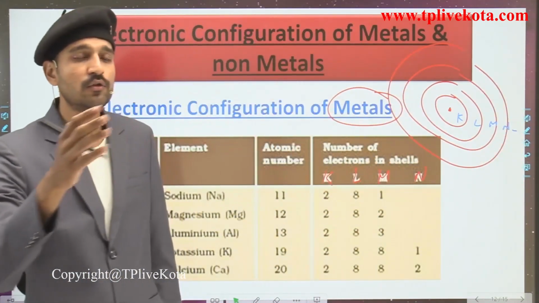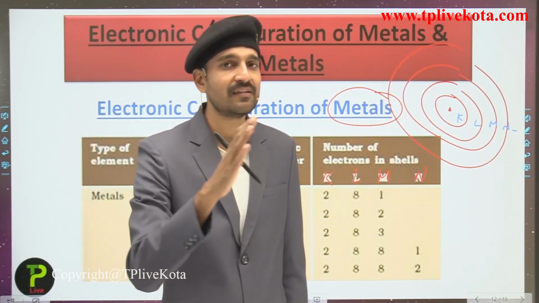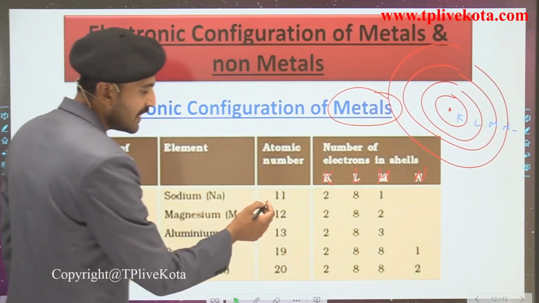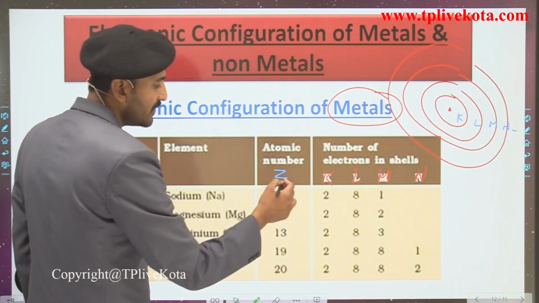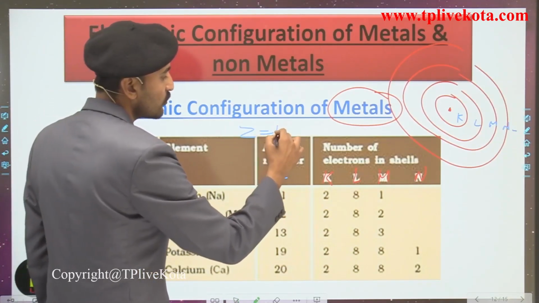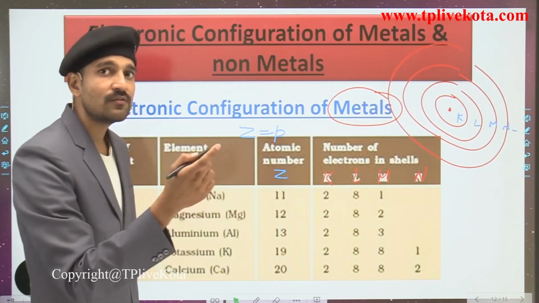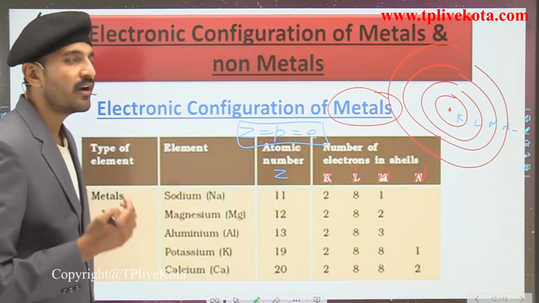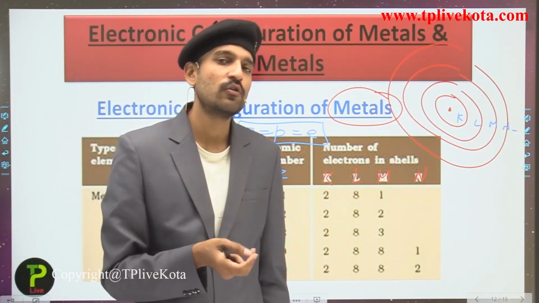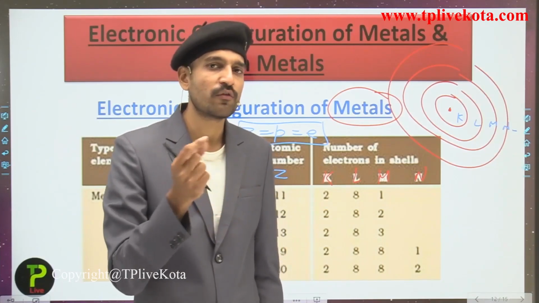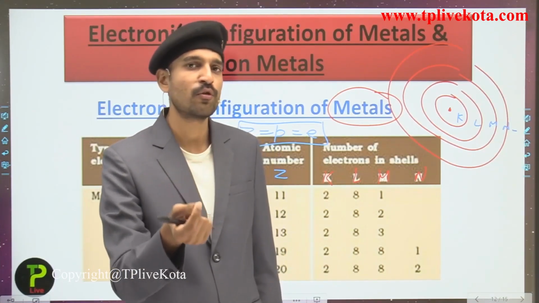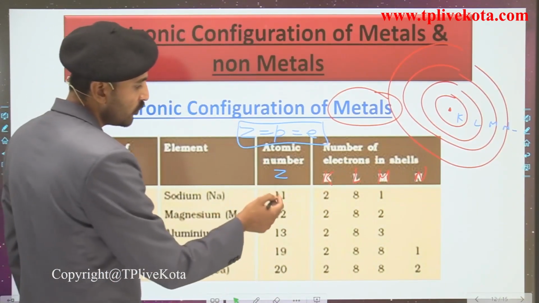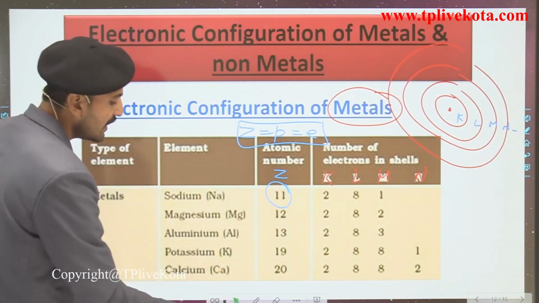So I hope students that you have studied very clearly in your class 9 standard about the structure of the atom. So here, talking about sodium, the atomic number of sodium is 11, and its atomic number, that is Z, is equal to 11. The atomic number is equal to the number of protons present inside the nucleus, which is indirectly equal to the number of electrons in the atom. Why? The atomic number is equal to the number of electrons because an atom is electrically neutral. So the number of electrons is equal to the number of protons, and the number of protons is equal to the atomic number. So here for sodium, the atomic number is 11. It means that it has 11 electrons.